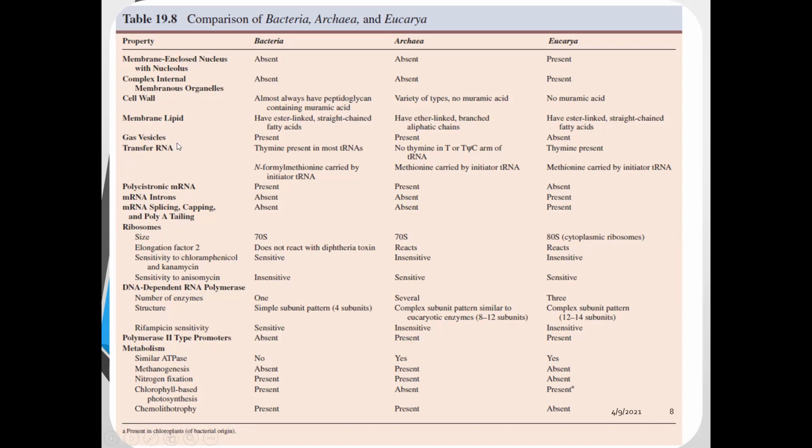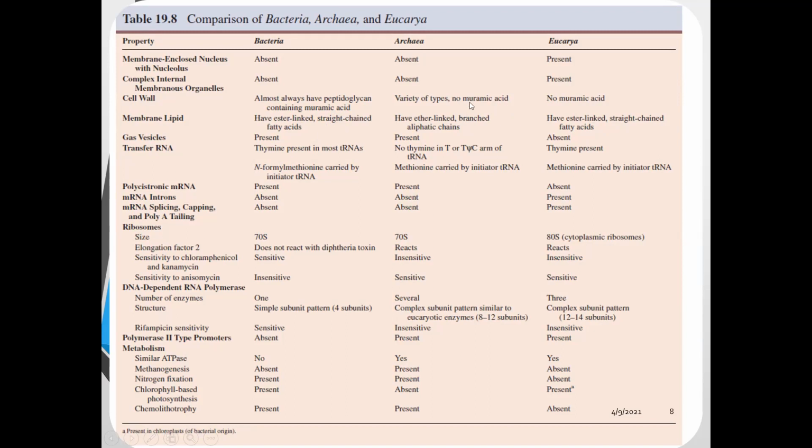When we see membrane lipid, normally in bacteria you will find ester-linked straight-chain fatty acids, while in archaea, ether-linked branched aliphatic chains will be present, and in eukarya, it is ester-linked straight-chain fatty acids.